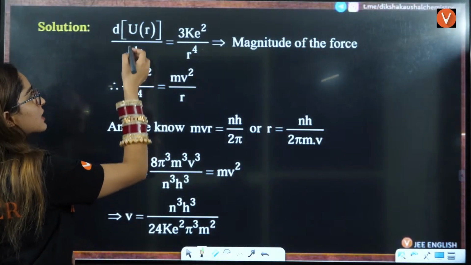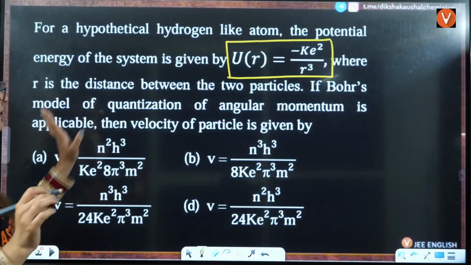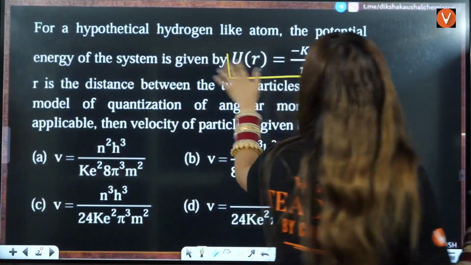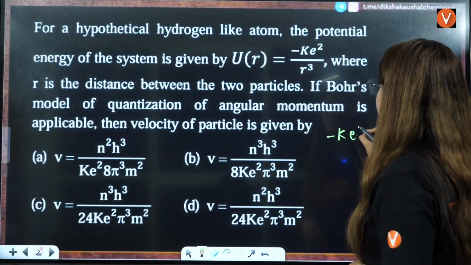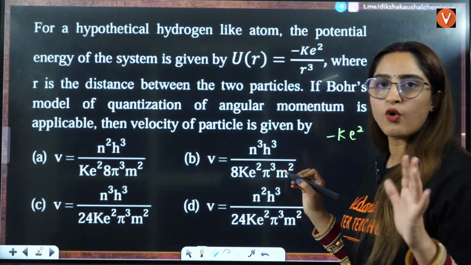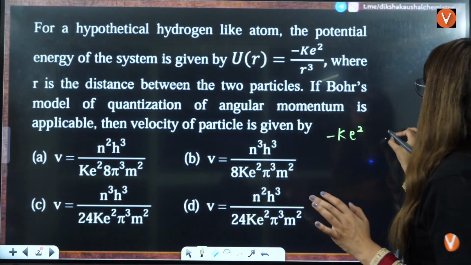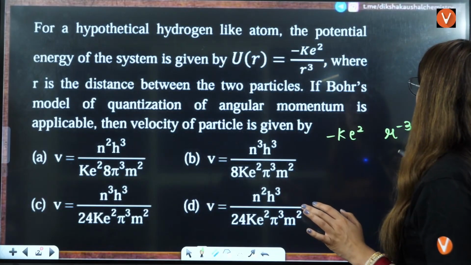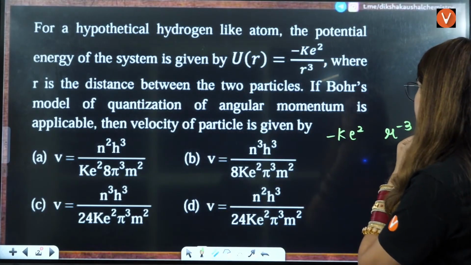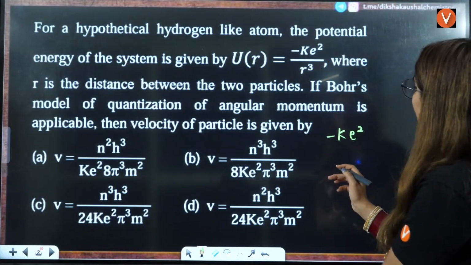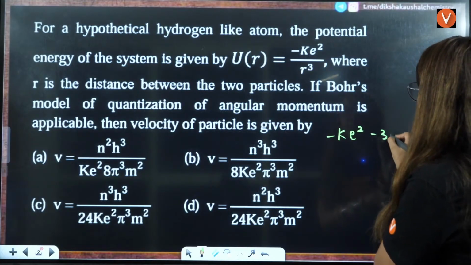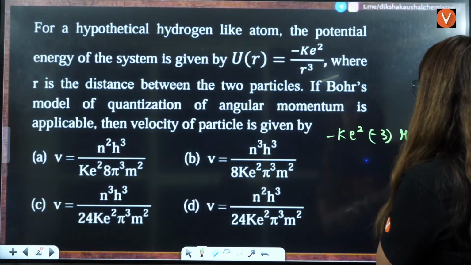This is the first statement. Now, when we integrate this, minus ke squared will be the constant here, and r raised to power minus 3 plus 1 gives r raised to power minus 4.